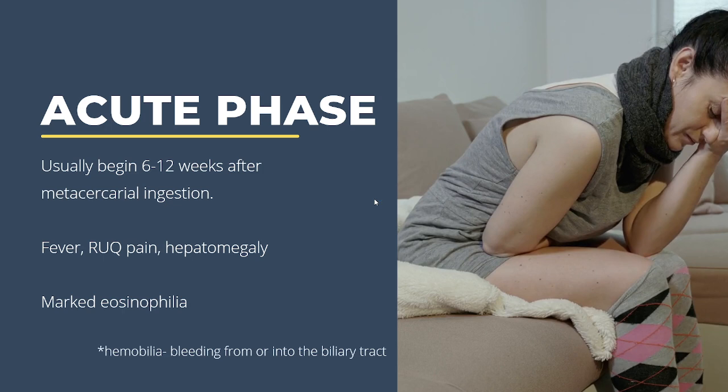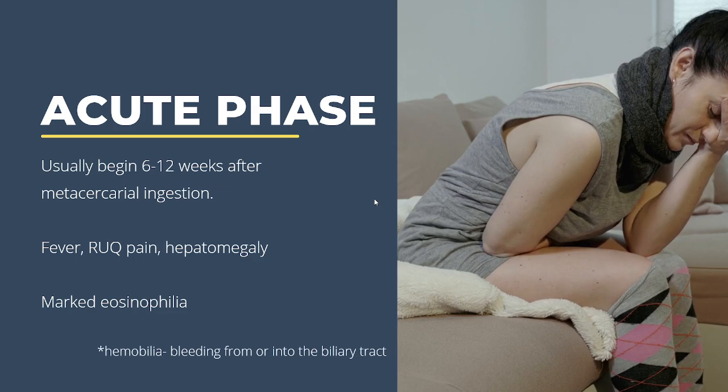The early phases of migration through the liver are often associated with fever, right upper quadrant pain, and hepatomegaly. Jaundice is also occasionally observed. There are other nonspecific gastrointestinal symptoms, including anorexia, nausea, vomiting, and weight loss. But you can also see myalgia, cough, and urticaria, maybe when the worms tend to migrate. Of course, you can also observe marked peripheral eosinophilia.